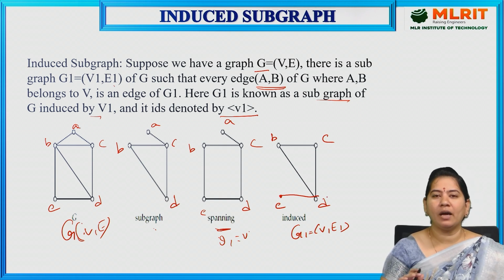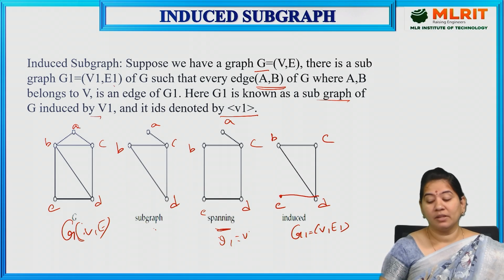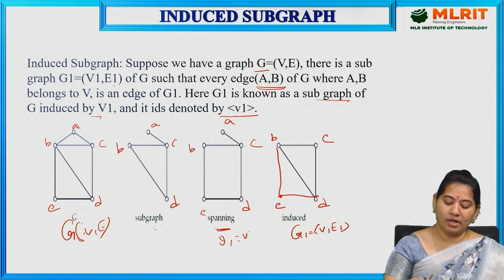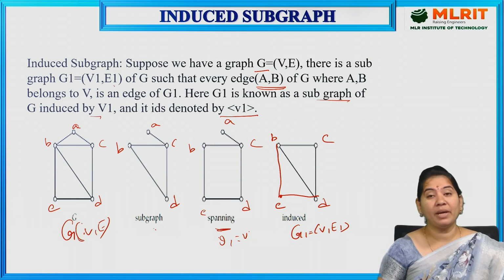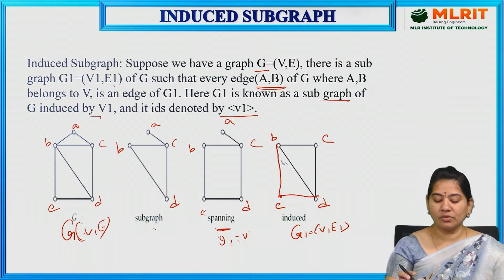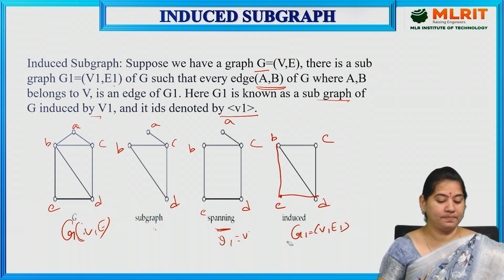Means if you have a vertex and there is a connectivity from one vertex to another vertex, but that is not there in the subgraph, then I can say that it is not an induced subgraph. Definitely it should point from E to B also, as we have connectivity from E to B in the main graph. So this is called a subgraph here.